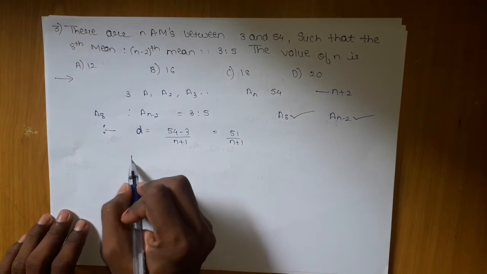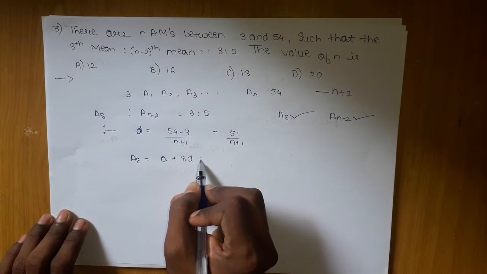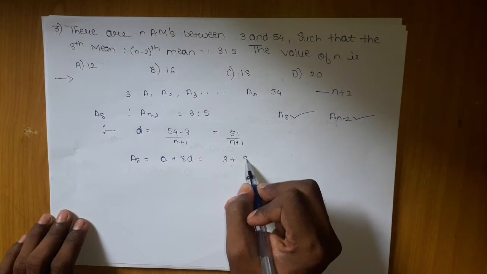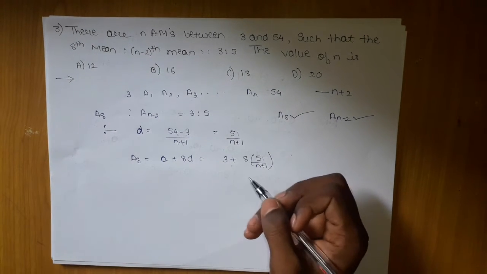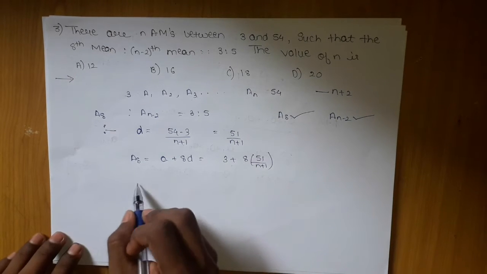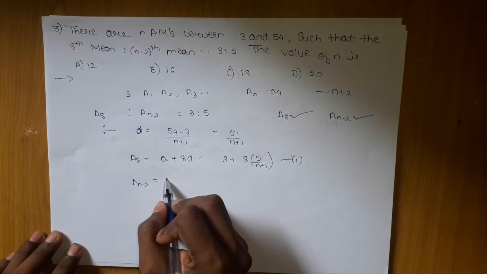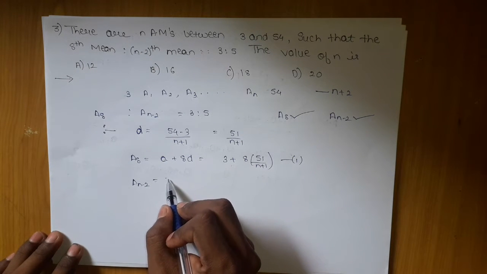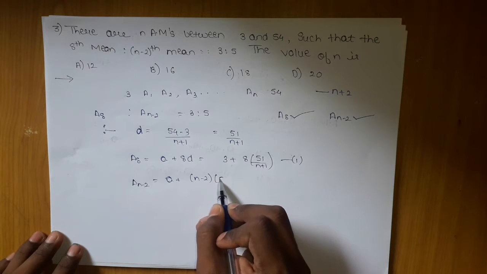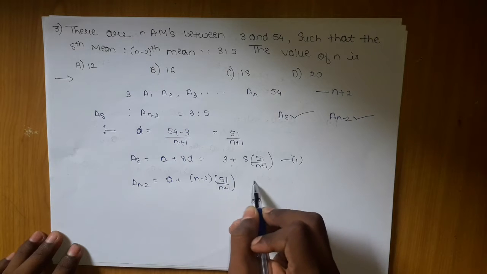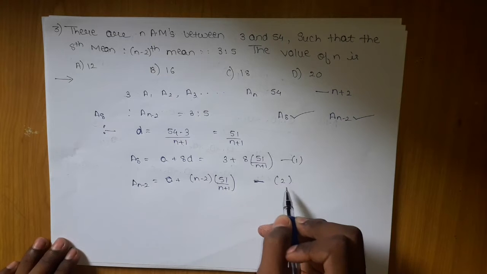So can I get a8? a8 is nothing but a plus 8 times d, which will be 3 plus 8 times 51 by n plus 1. So I've got this. If I proceed further, can I get a(n minus 2)? Similarly, here I'm going to have a plus (n minus 2) times d, where d is 51 upon n plus 1. This will give me my a(n minus 2), which is my second expression.